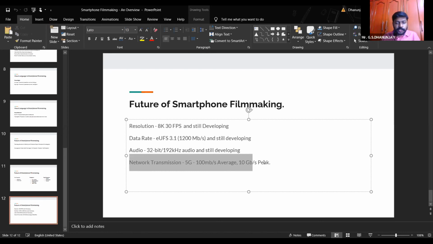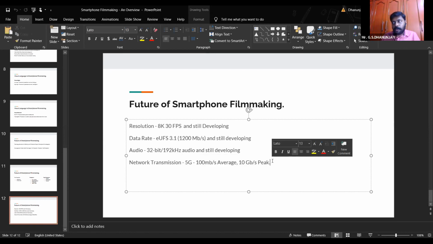And network transmission 5G. So technology is definitely going to decide how your filmmaking is going to be. Because if 5G comes into the picture, you will have Ram Gopal Varma saying that I will telecast a live film straight into your bedroom. And simultaneously, he'll be shooting at a different place and then he'll be telecasting it.